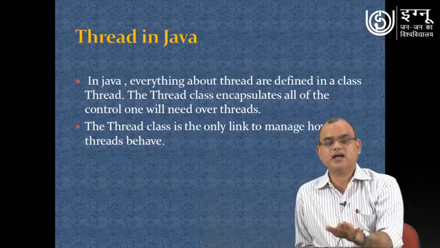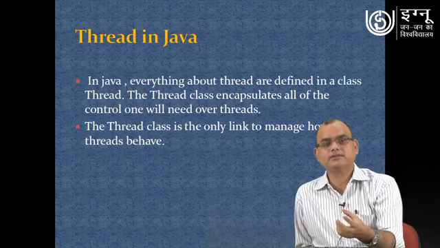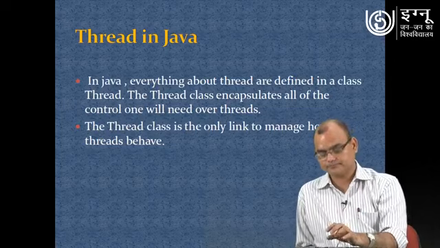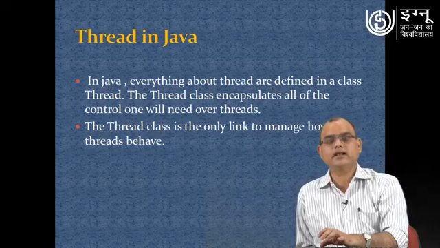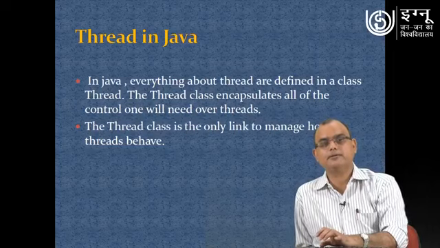The Thread class is a very important class provided by the Java environment, part of the Java API. We will see how by using the Thread class we can create our own thread, and how different methods of the Thread class we can use to perform different activities.